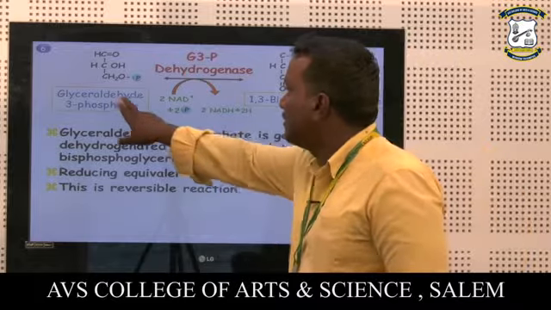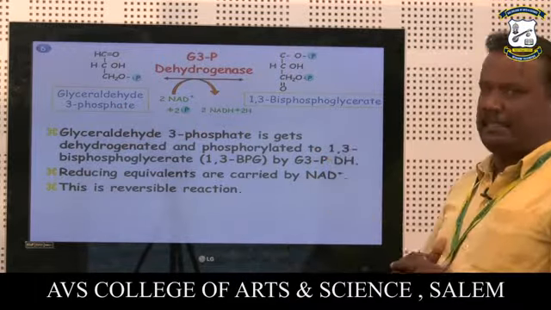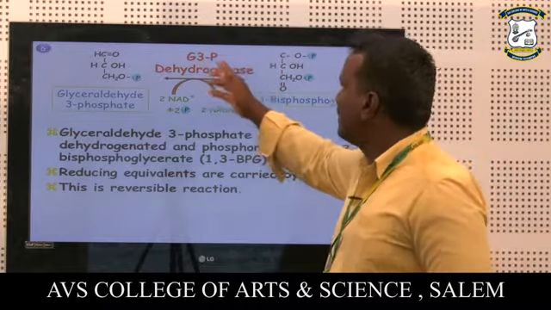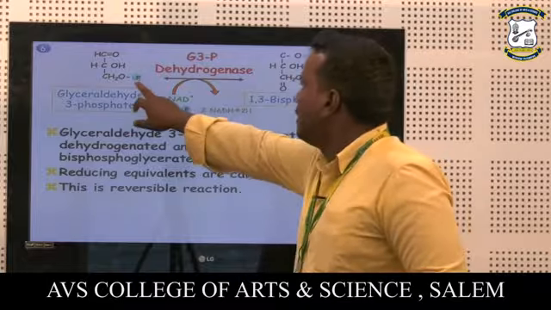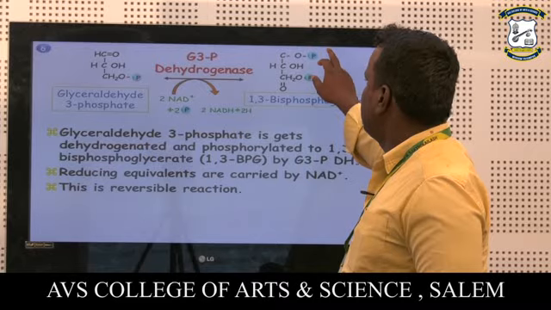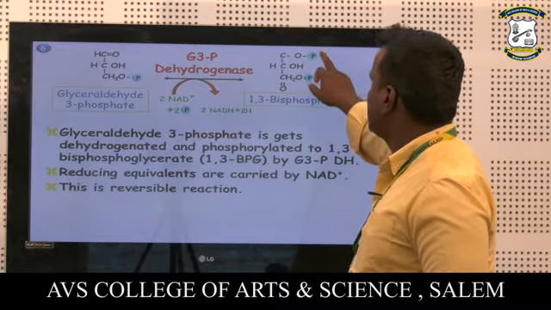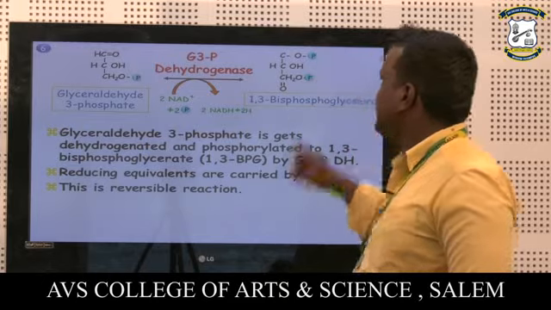Glyceraldehyde 3-phosphate is converted to 1,3-bisphosphoglycerate with the help of the enzyme glyceraldehyde 3-phosphate dehydrogenase. Here, phosphate groups are present at the first and third positions, so it is called 1,3-bisphosphate.